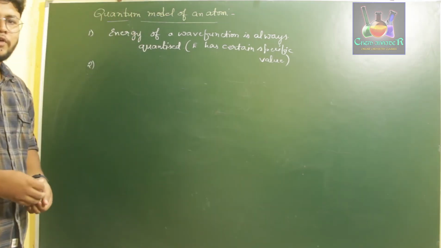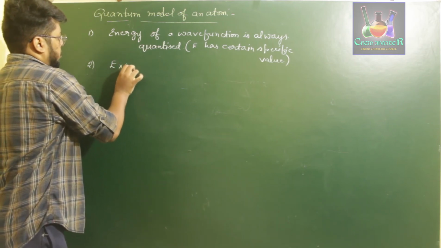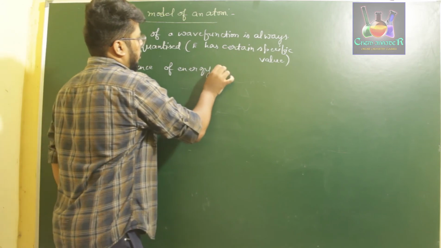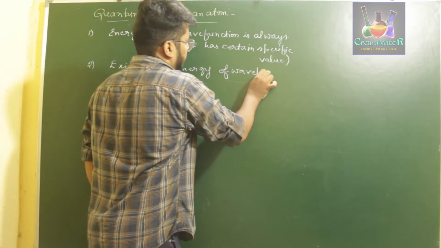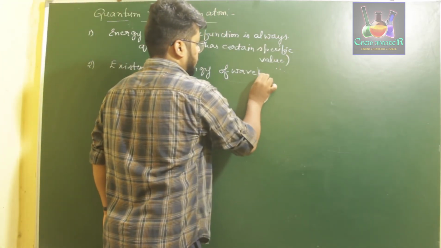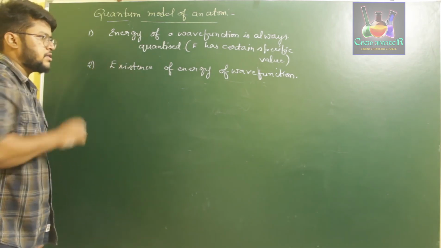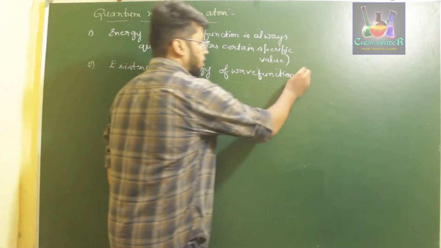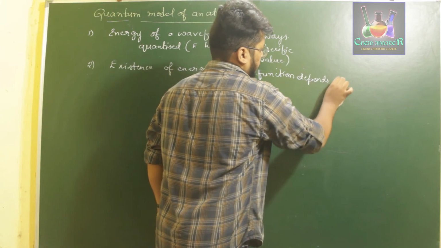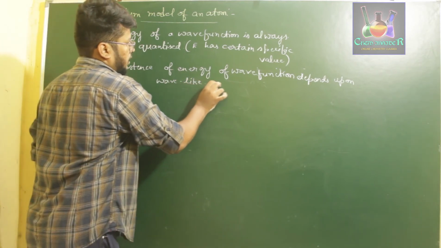And in the second point, if you have to find out the existence of energy level of wave function, the existence of energy of a wave function completely depends upon the wave-like nature of the electron.